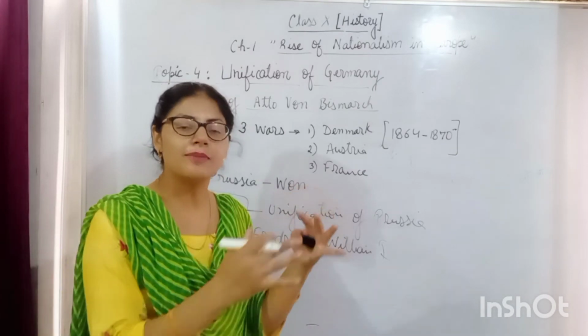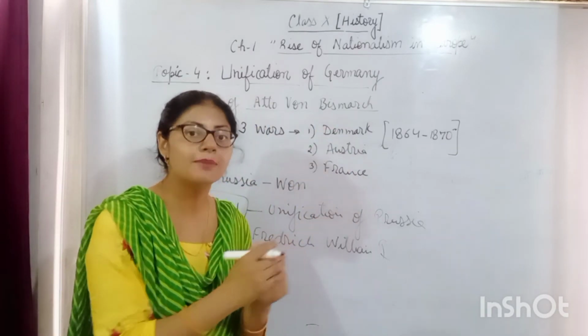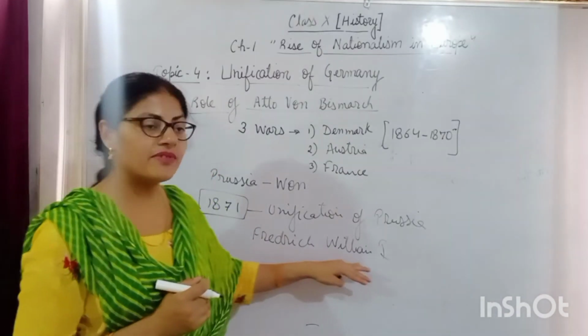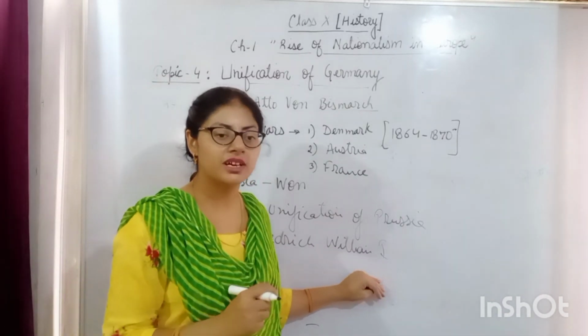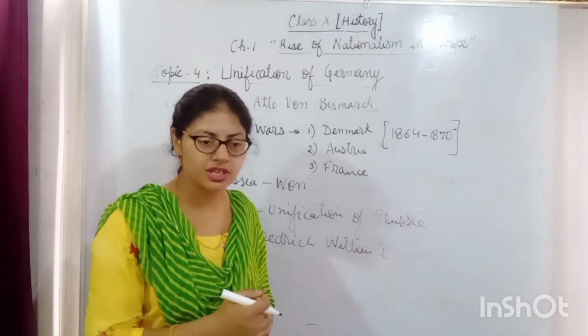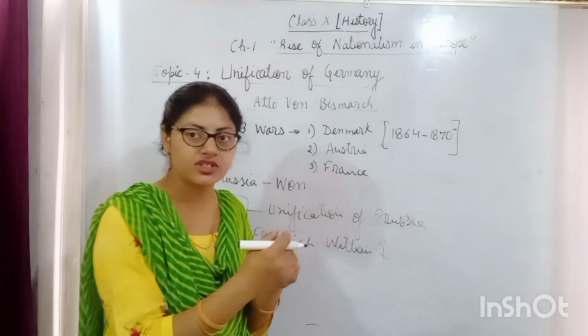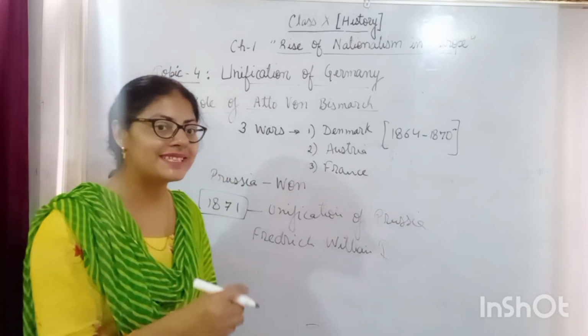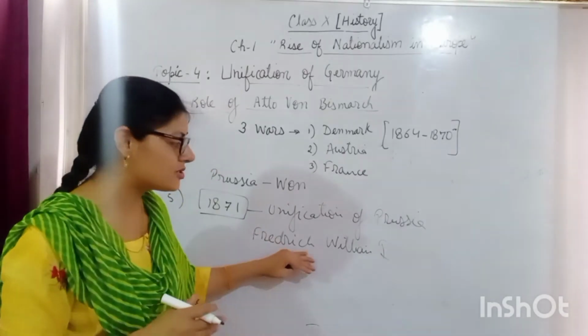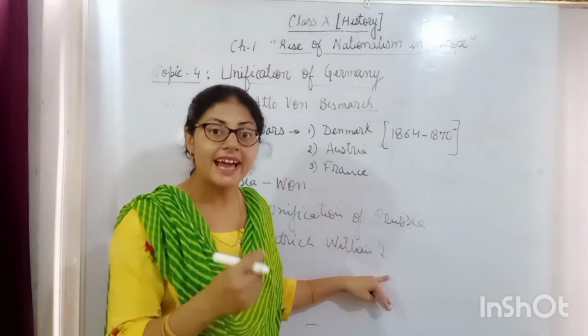Means the Germany became a nation under the monarchy. So Frederick William first became the monarch of the Germany, and this coronation or the unification celebration took place at the palace of Frederick William first at Versailles.